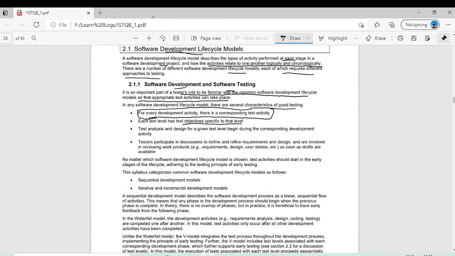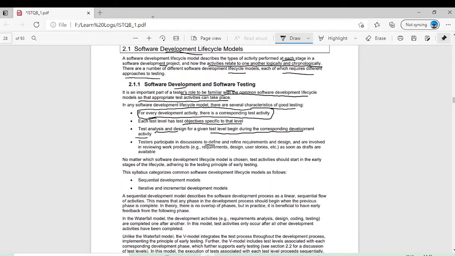Test analysis and design, this we have seen. These are two activities of the test process in chapter number 1. Test analysis and design for a given test level begin during the corresponding development activity. Like when you are analyzing a system, you should write the test analysis, test conditions. When you are designing a system, the tester should also be involved at that level to write the high level test cases. So testing is very important throughout the software development lifecycle.